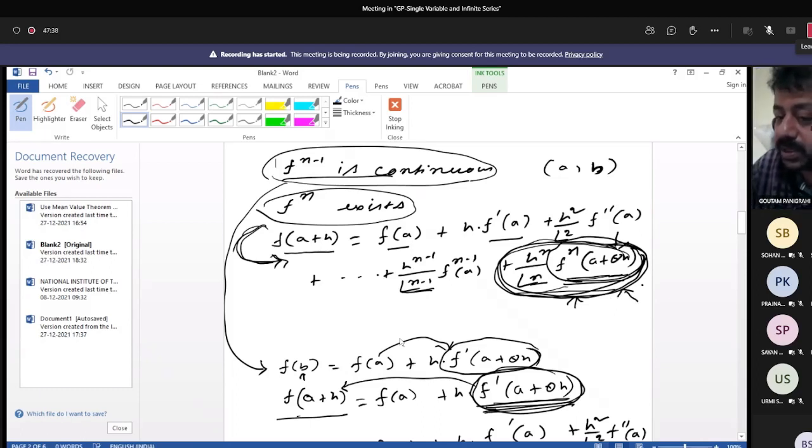remainder? Serious questions. Because until and unless you put theta, you can't prove any inequality, because theta ranges between 0 to 1 in the open interval, so that putting the value of theta in a particular function, you can prove the inequality. So suppose some expansion is given to you, and there, suppose I am just showing you one example, like suppose